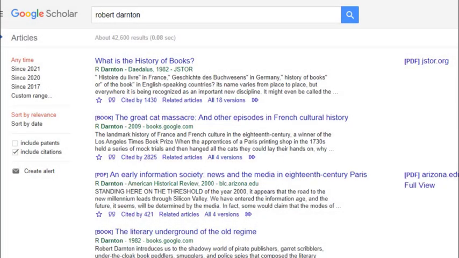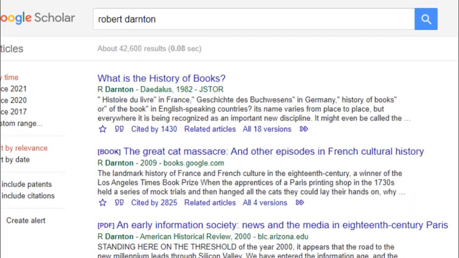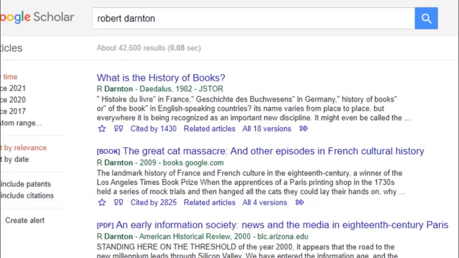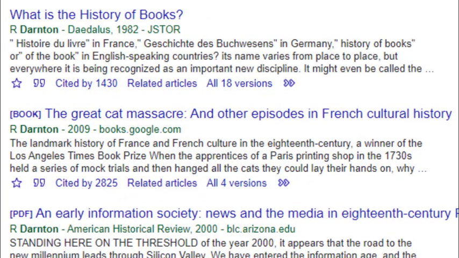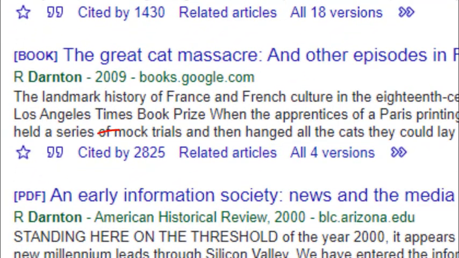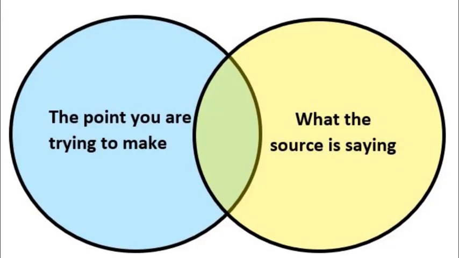Also, how influential is the creator of this information? Does their work make a significant contribution to the discussion, or are they just someone who wants to express an opinion? And don't forget to ask yourself if the information is directly relevant to the point you want to make.